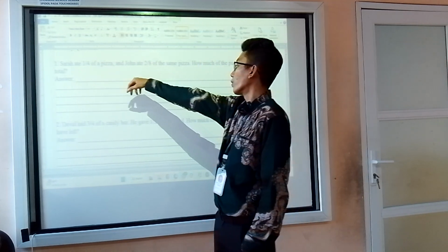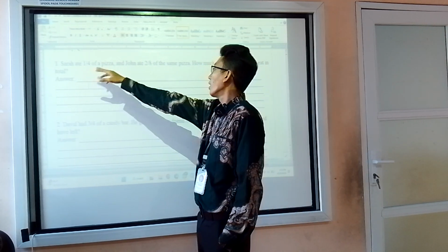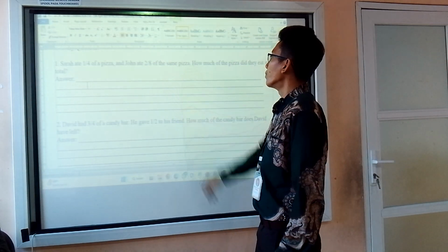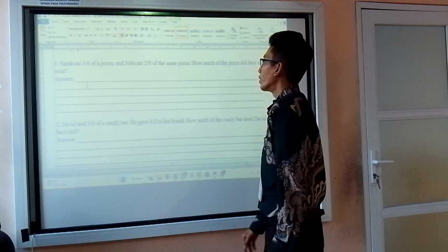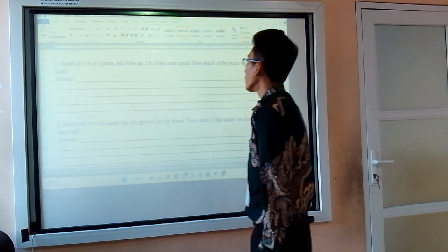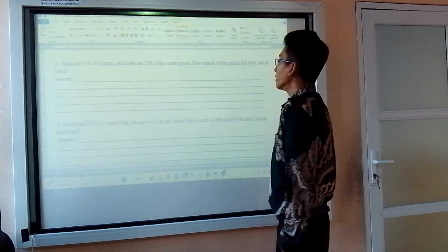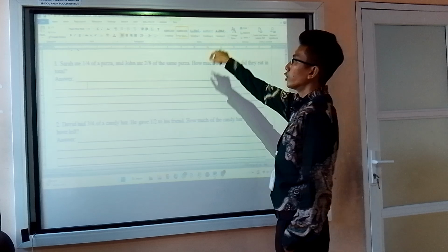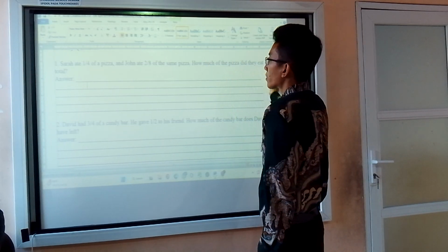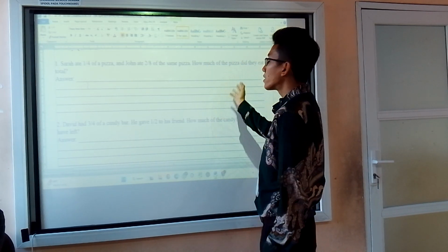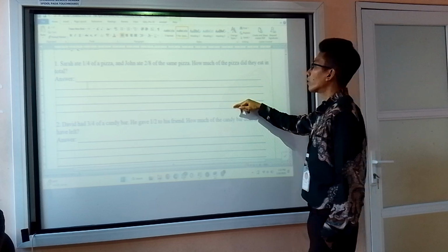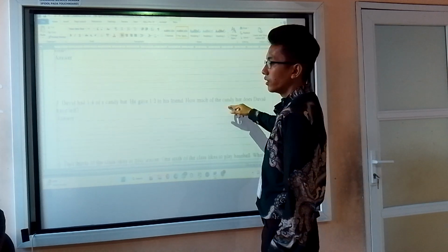Can 8 turn into 4? No, but can 4? Yes. 4 can be made into 8 if 4 is multiplied by 2. So 2 out of 8 plus 2 out of 8 is 4 out of 8. And then the whole pizza is how many? 8 out of 8. So 8 out of 8, when you subtract 4 out of 8, is 4 out of 8, or roughly a half of the pizza did they eat.